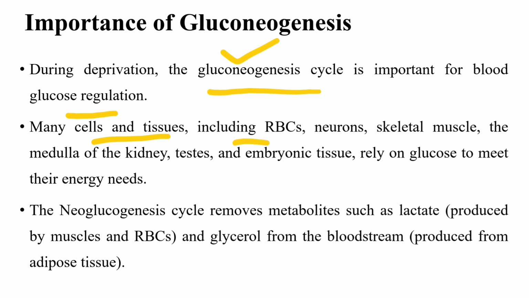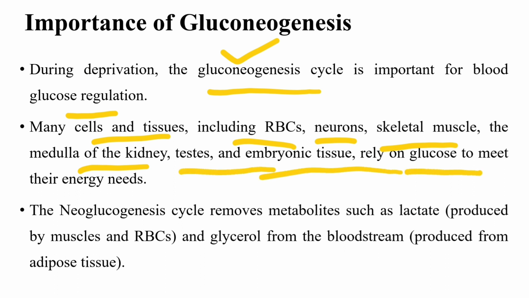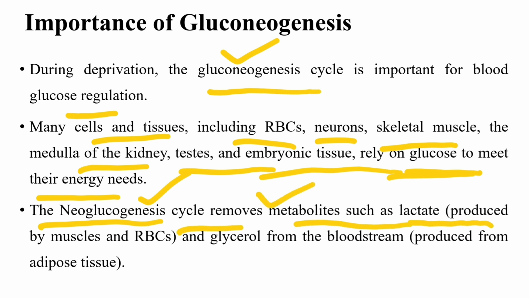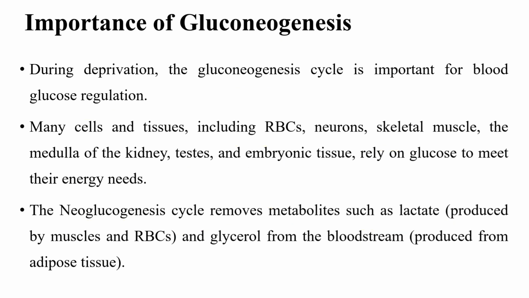Many cells or tissues, including RBC or red blood cells, neurons, skeletal muscle, the medulla of the kidney, testis, and embryonic tissue, rely on glucose to meet their energy needs. Neoglucogenesis and gluconeogenesis are both the same. The cycle removes metabolites such as lactate and glycerol from the bloodstream. So it is all about the importance of gluconeogenesis.